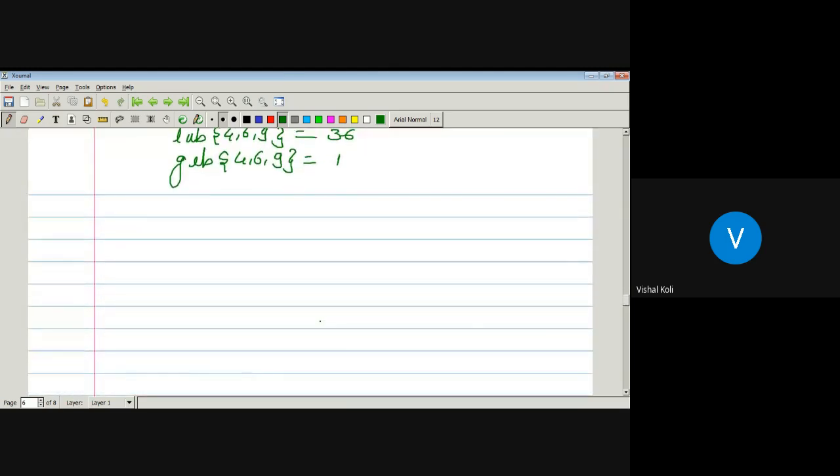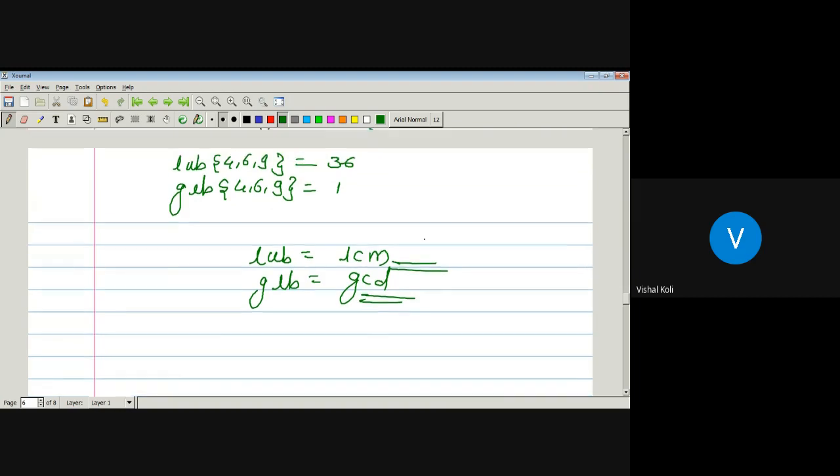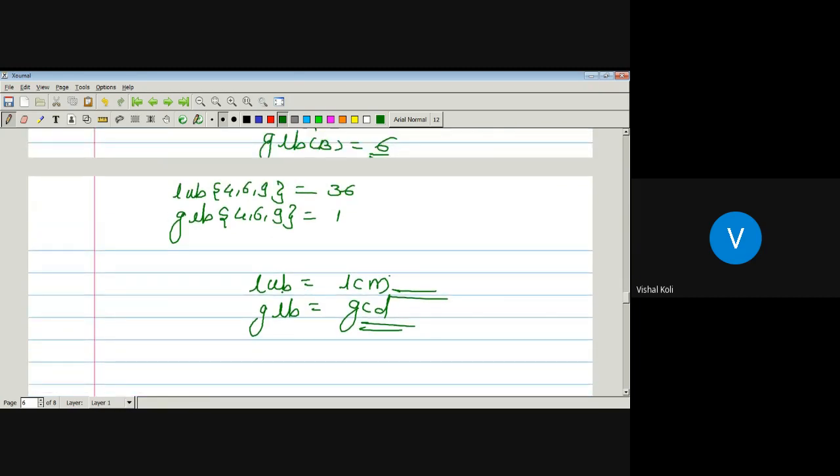If there is a finite ordered set and the relation is divisibility, then the least upper bound is nothing but the LCM of those elements, and the greatest lower bound is nothing but the GCD of those elements.